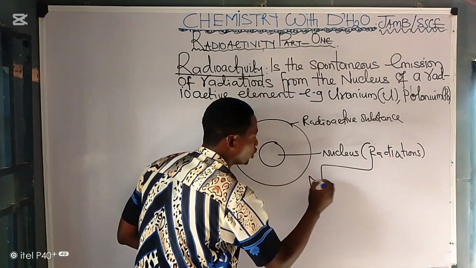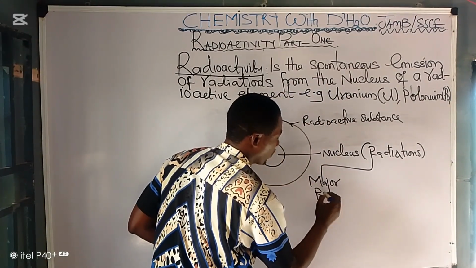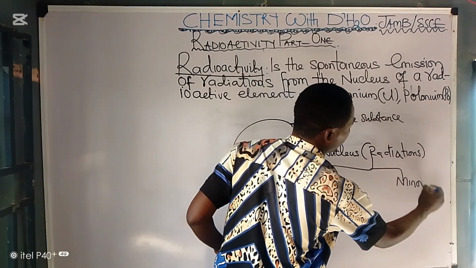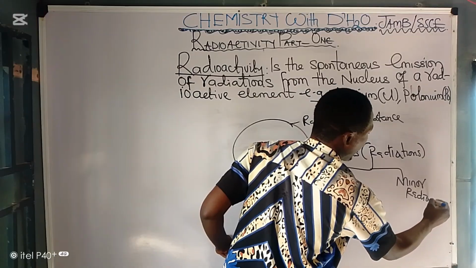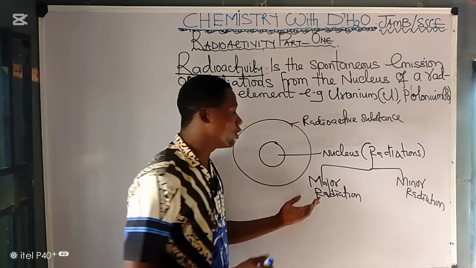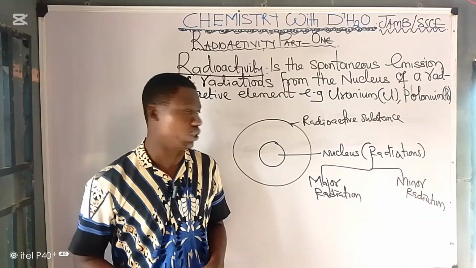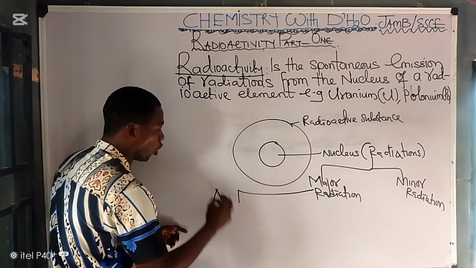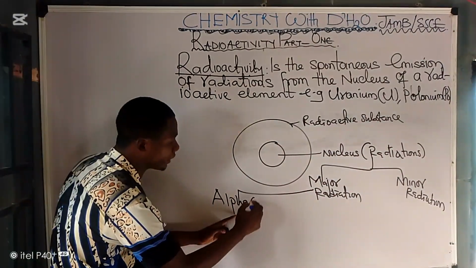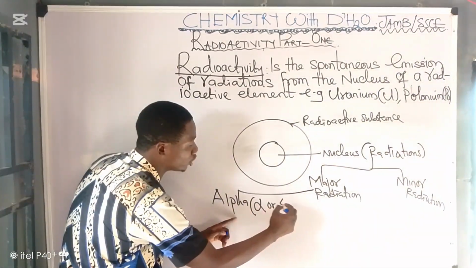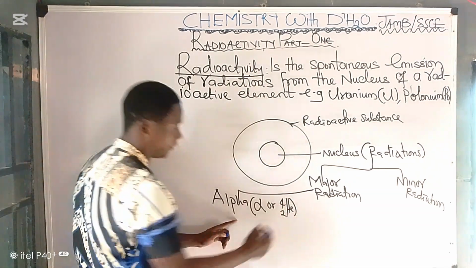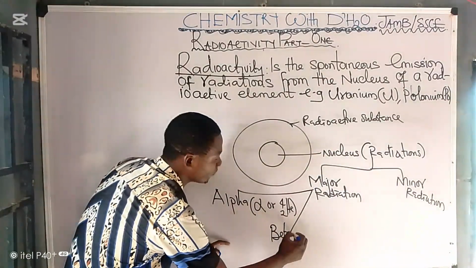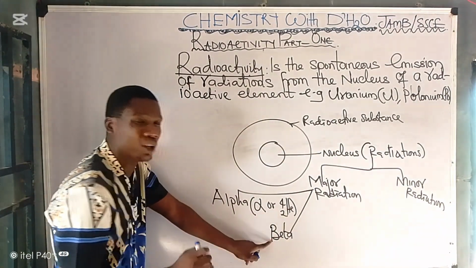We have the major radiation and we have the minor radiation. Your major radiations are three. What are they? One is called alpha. Alpha has a symbol like this, or you write it as a helium atom. This is your alpha. Another major radiation is your beta. Beta is also called negatrons.